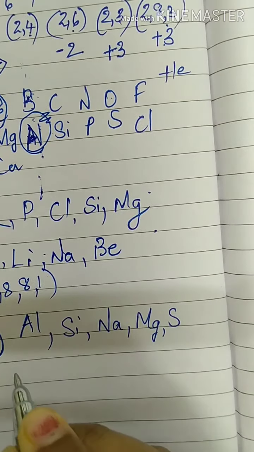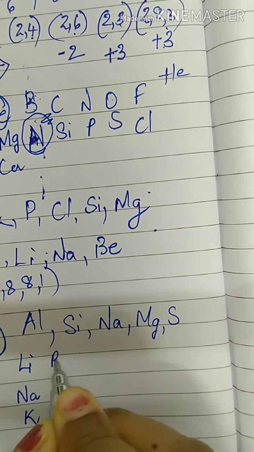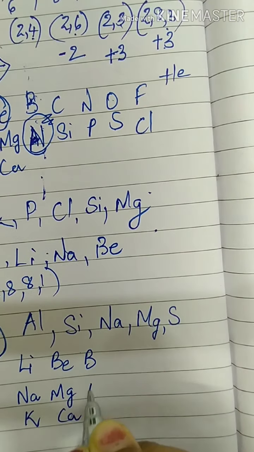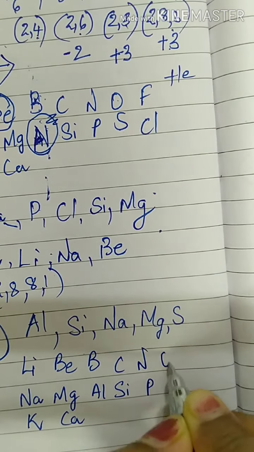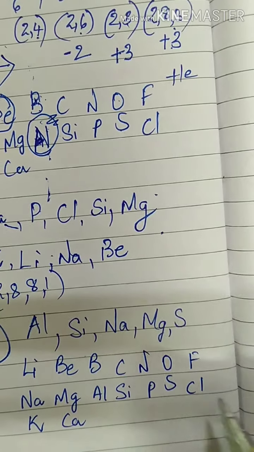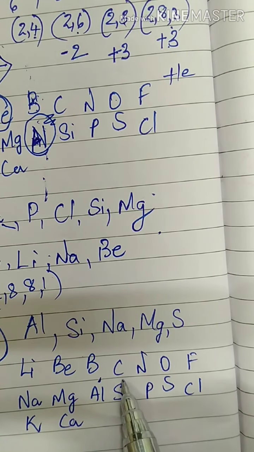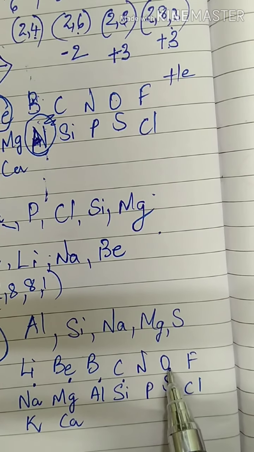So again we need the table. Lithium, sodium, potassium. Beryllium, magnesium, calcium, boron, aluminium, carbon, silicon, nitrogen, phosphorus, oxygen, sulfur, fluorine, chlorine. So aluminium is here. I'll put a dot. Silicon, sodium, magnesium, and sulfur.